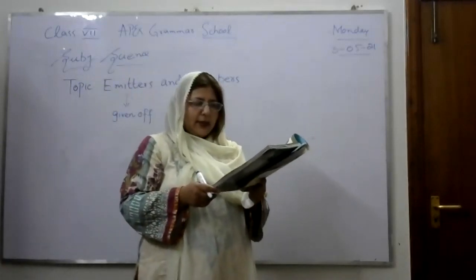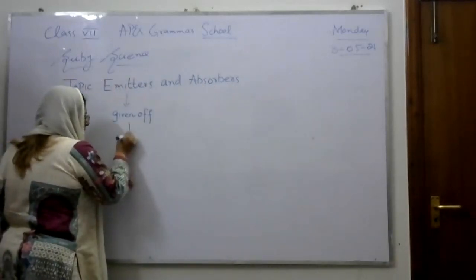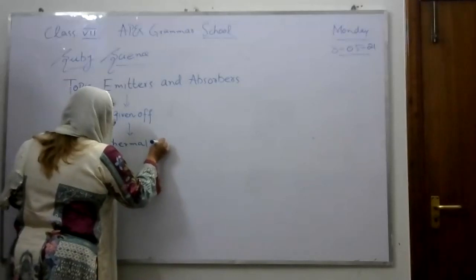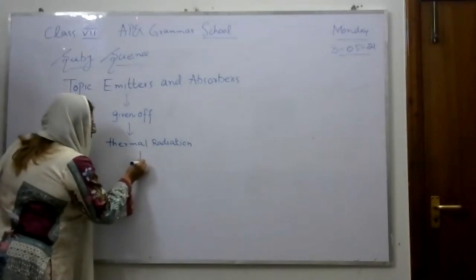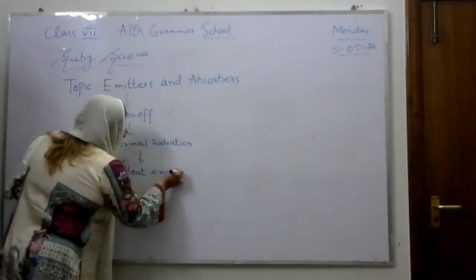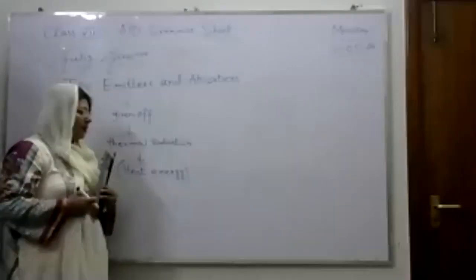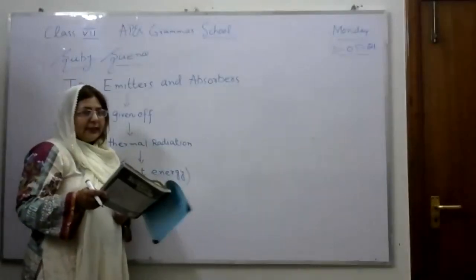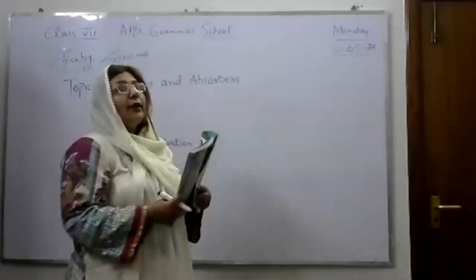Some surfaces are better at emitting thermal radiation. So they are going to emit thermal radiation. What is the meaning of thermal radiation? Thermal radiation means heat energy. What is the meaning of emitters? Emitters are those objects, those substances which are good for thermal radiation, which can absorb heat energy well. So good emitters of radiation are also called good absorbers.